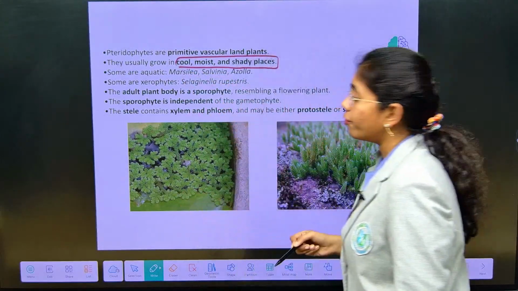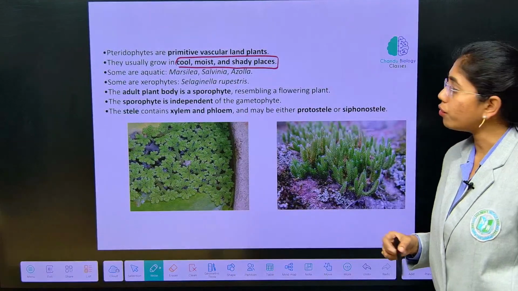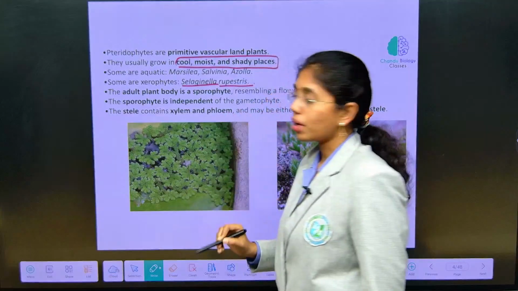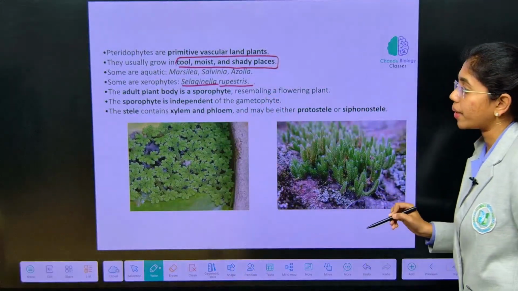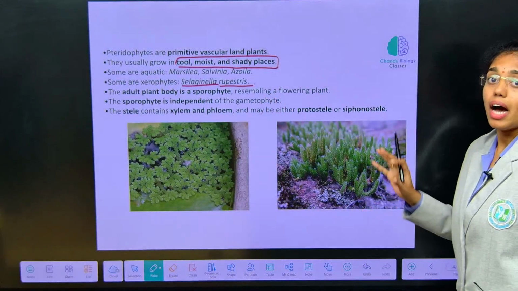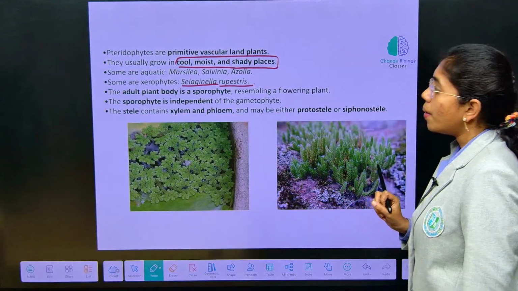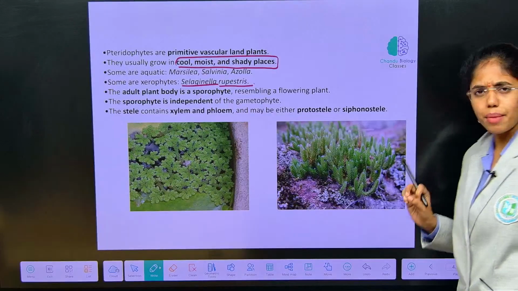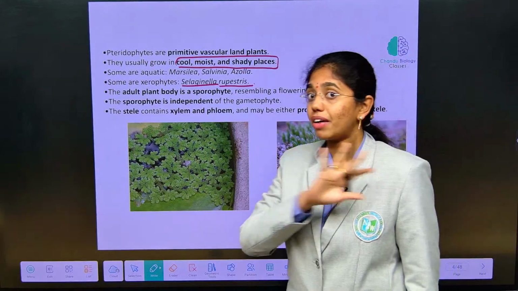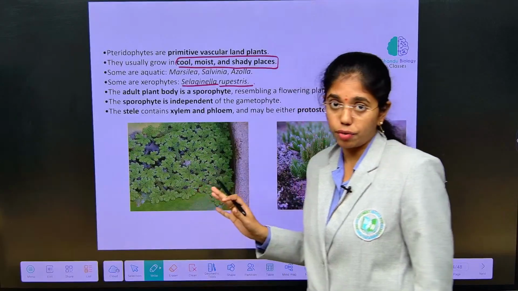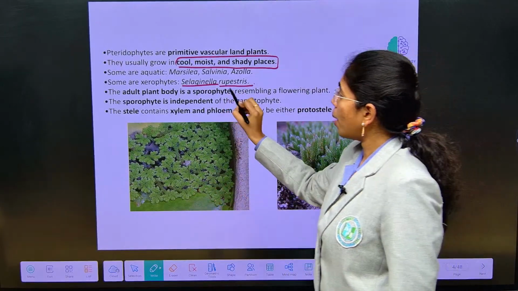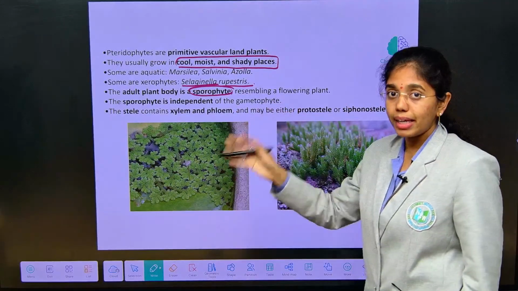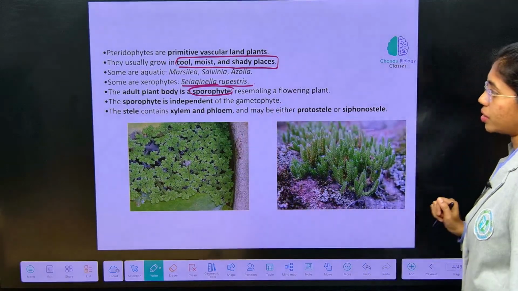Some of them will also act as xerophytes, for example, Selaginella rupestris, which is a xerophyte that inhabits high temperature areas. The adult plant body is of course a sporophyte, resembling a flowering plant, but flower is not the reproductive organ of Pteridophytes. So, the dominant plant body is sporophyte. In that case, root, stem, leaf will be diploid in Pteridophytes.